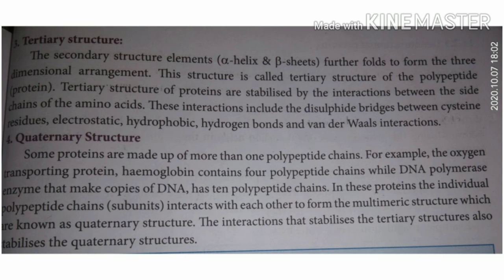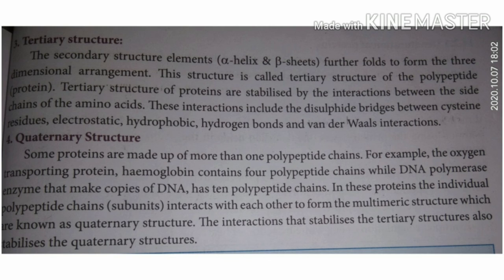In these proteins, the individual polypeptide chains interact with each other to form the multimeric structure, which is known as quaternary structure. The interactions that stabilize the tertiary structure also stabilize the quaternary structure. So what is the meaning?